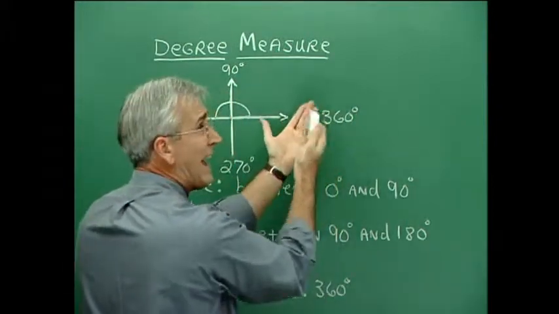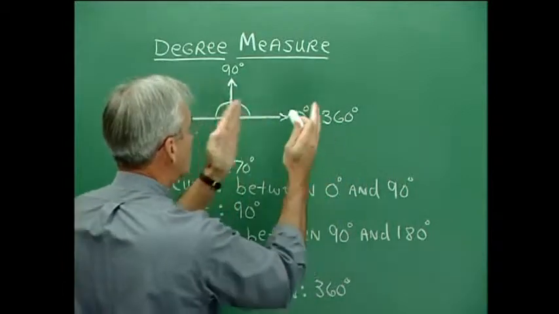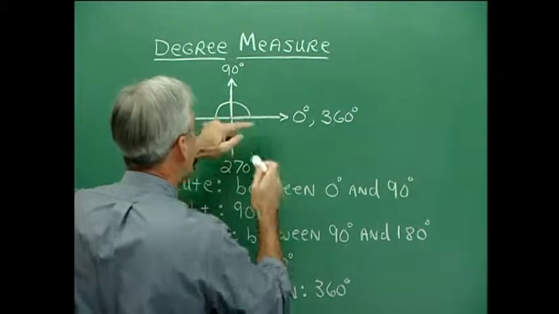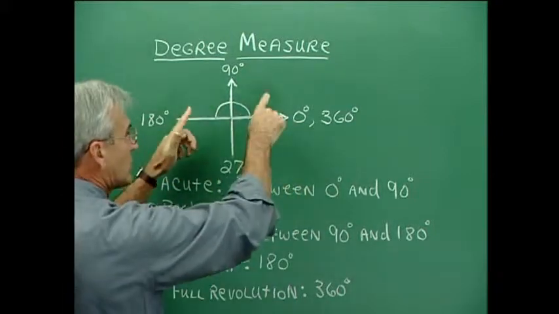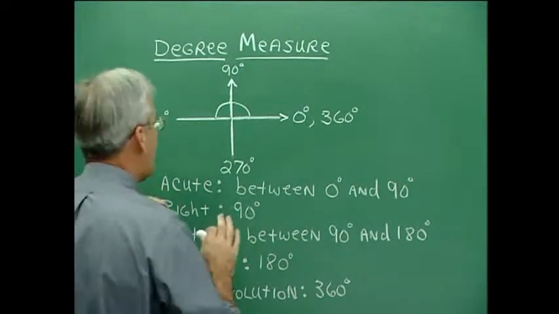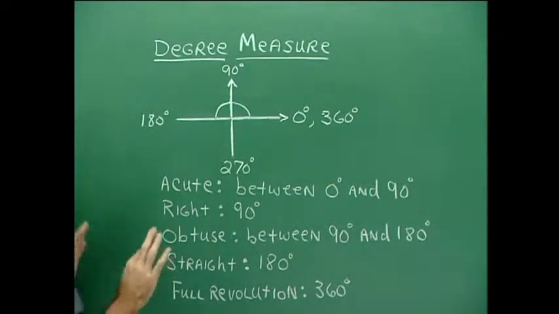You see, we could just keep adding 360s if we want to describe angles that are just right here. And we could subtract 360. You see, we could go in the negative direction to generate angles to that point as well. Well, let's think about the notion of acute and obtuse here especially.